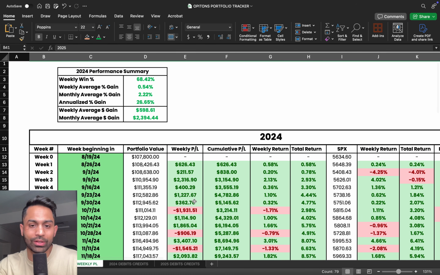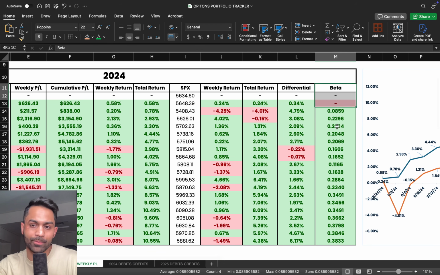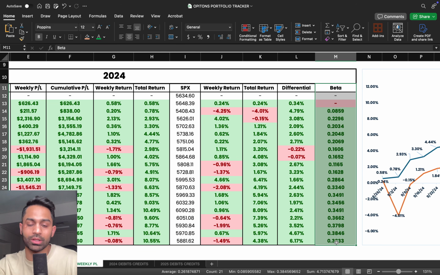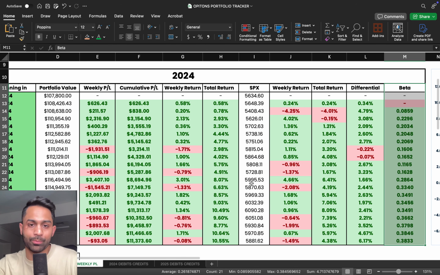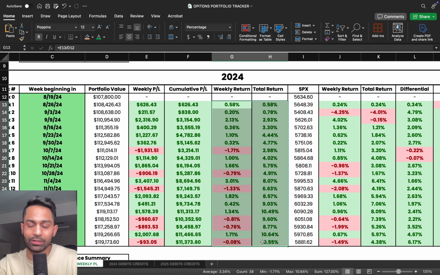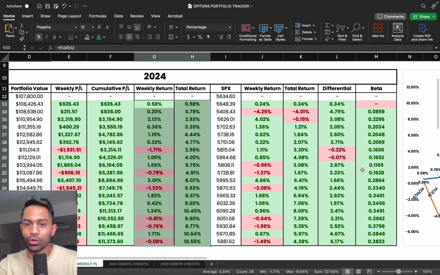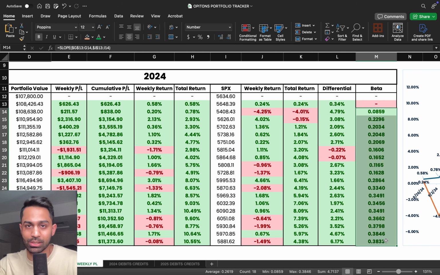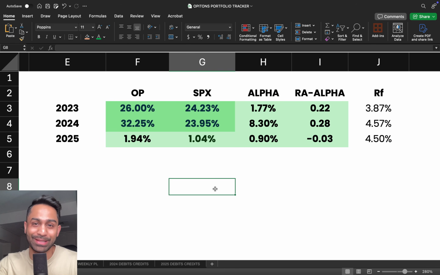And one final note that I want to make is the concept of beta, because I don't think anybody else is doing this. That's why I really want to put it out there. And that is because a lot of people will just tell you about the returns. They'll tell you about what the returns are. That's totally fine. If you're outperforming the S&P 500, that's great. Props to you. But what is that performance on a risk-adjusted basis? That's what we're trying to calculate here on the channel, because I also don't want to take on an insane amount of risk in order to beat the S&P 500. I want to do that with less volatility. So in other words, I want to beat the S&P, but also do it with significantly less volatility.